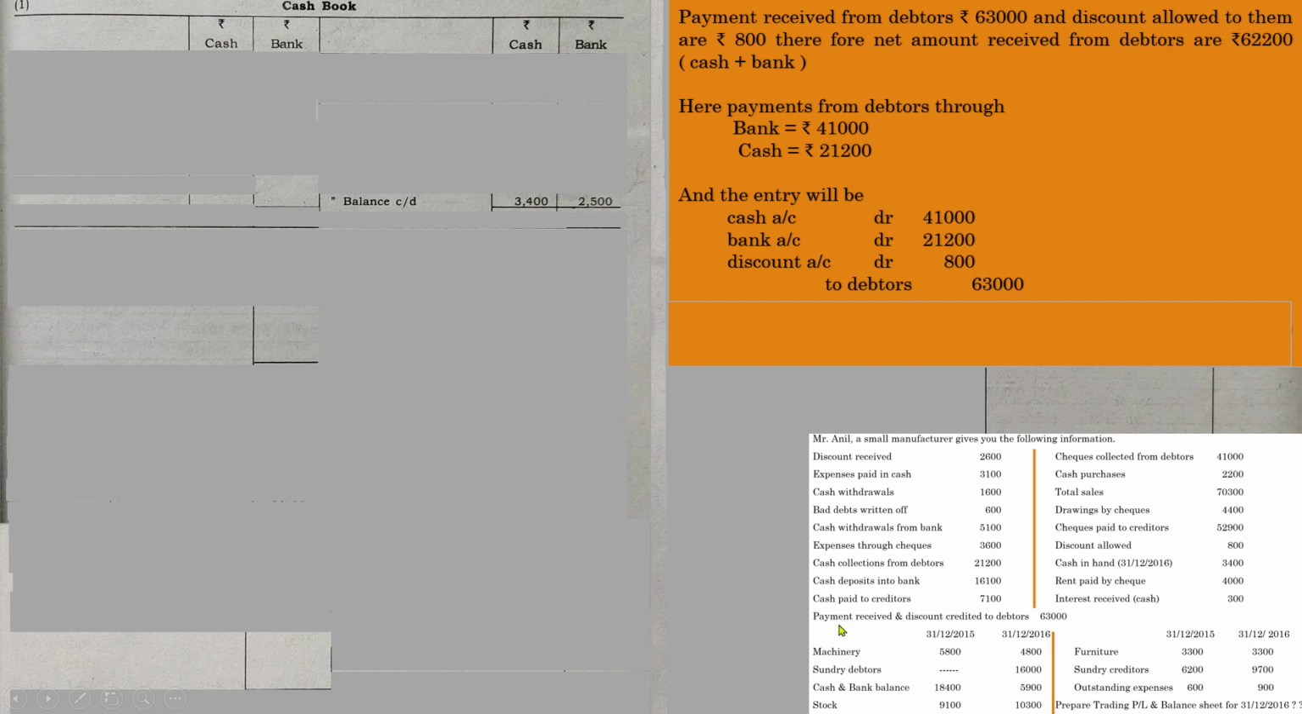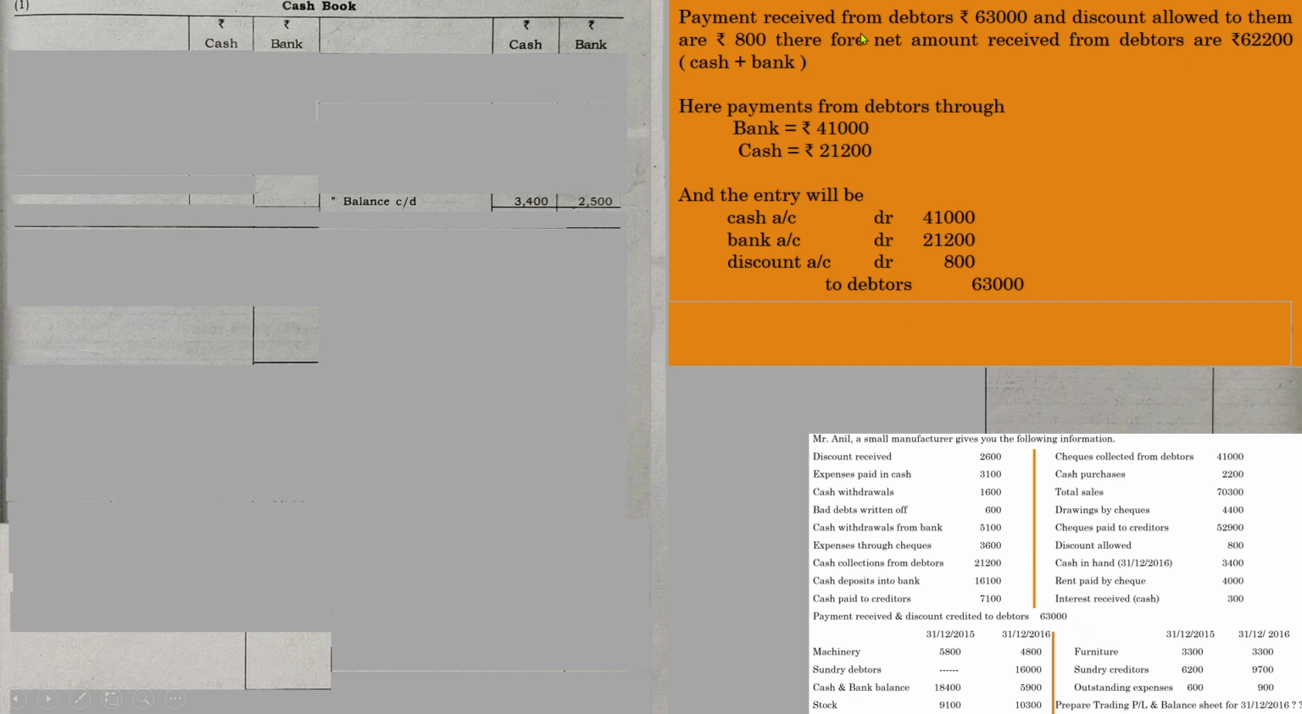Just keep in mind, whenever such a sentence like this is mentioned in the question, go through all the transactions with regard to debtors. So now we have found one amount, that is 21,200 in the form of cash payment by debtors, and another transaction with the debtors is 41,000 that is paid in the form of check, bank transaction, and finally the amount of discount 800. So now you have to take together all these three amounts and make sure you are getting 63,000. That is the explanation given here.